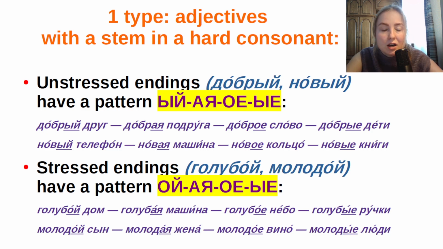Добрый. Second example for unstressed adjectives: новый. Новый телефон. Телефон is a masculine word. Новый, the accent falls not on the ending, and it has a hard consonant before the ending. So the feminine phrase will be новая машина. Neuter will be новое кольцо, new ring. And plural will be новые книги.